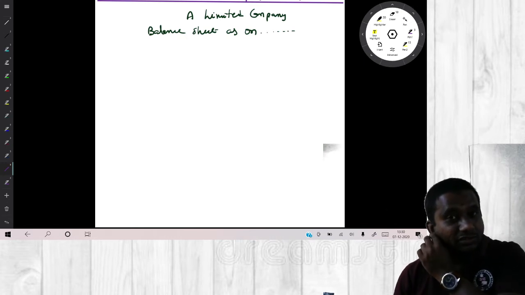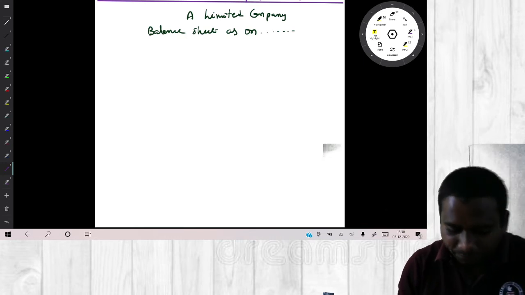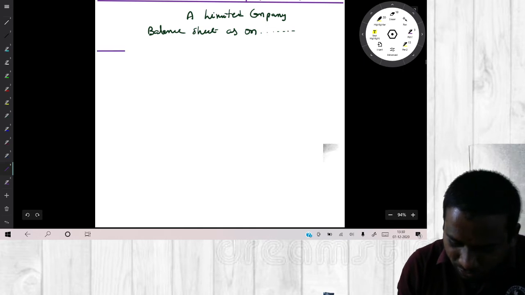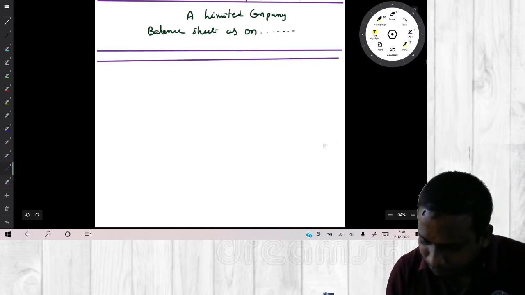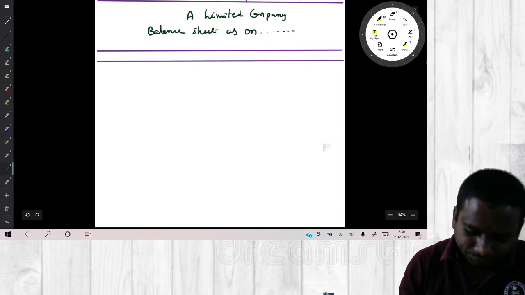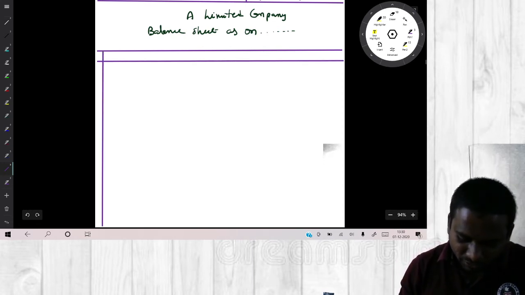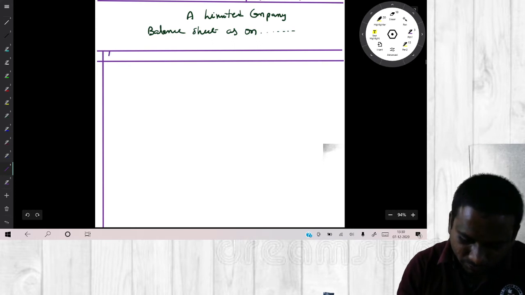Now draw the balance sheet pro forma. See, this is a company. We have to prepare the balance sheet in vertical form as per Schedule 3. So what's the pro forma? Three small columns.